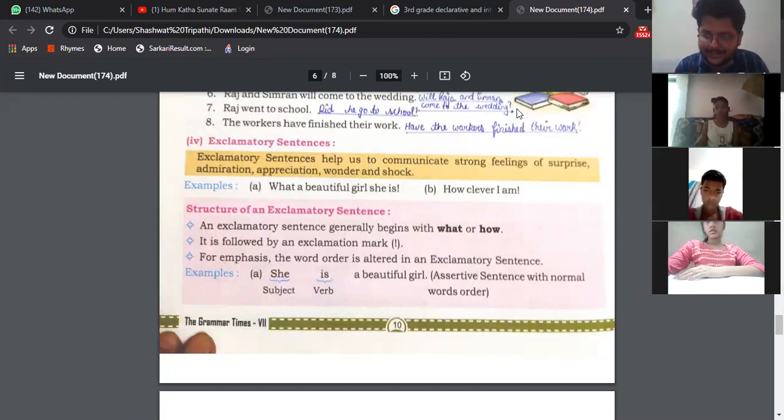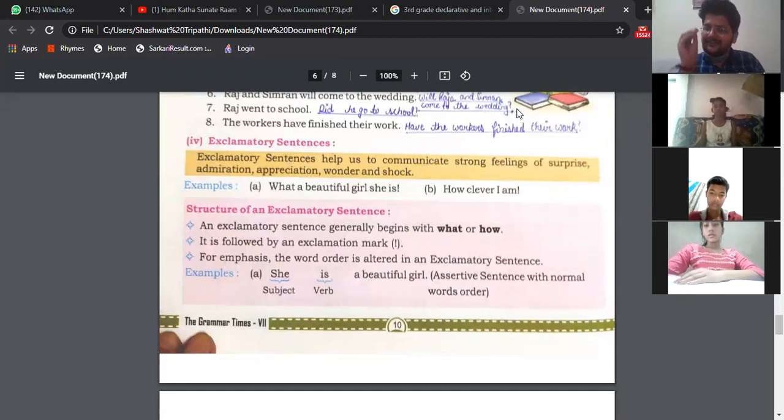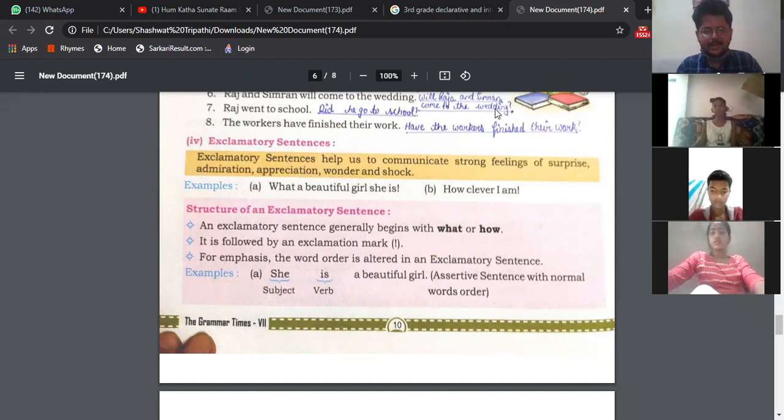An exclamatory sentence is a sentence which is used to show feelings and emotions. Like it shows the feeling of happiness, sadness, surprise, shock, wonder. So these types of sentences, the exclamatory sentences, show you strong feelings and emotions. Am I clear? Yes, sir. And it begins with a capital letter and ends with an exclamation mark. Is it clear? Yes, sir. Only this much is there that you have to understand.